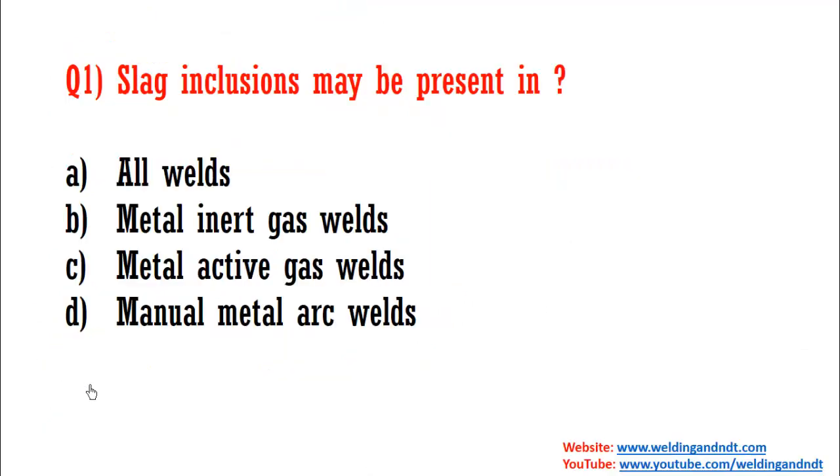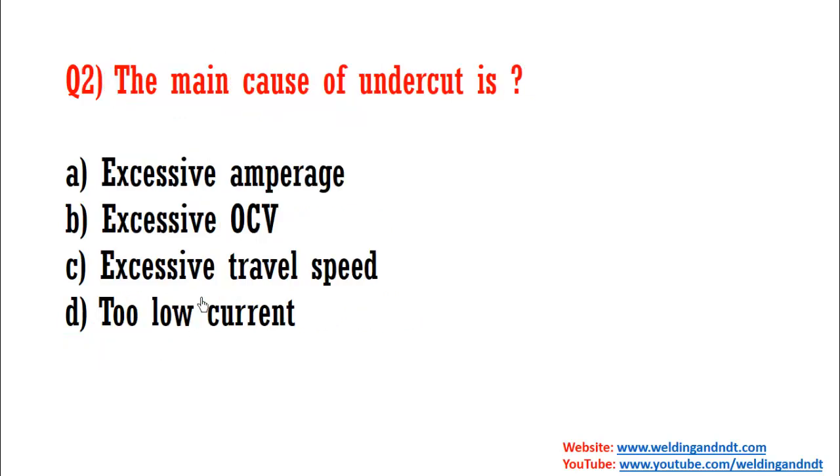So friends, let's start with the questions. Our first question is, slag inclusions may be present in. The options are all welds, metal inert gas weld, that is MIG, metal active gas weld, that is MAG, and manual metal arc welding, also known as shielded metal arc welding. So the answer will be MMAW or SMAW. In SMAW, chances of slag inclusion are more due to the presence of flux.